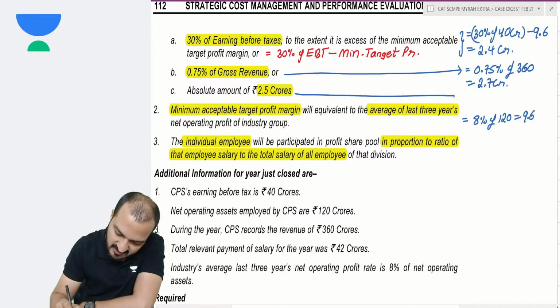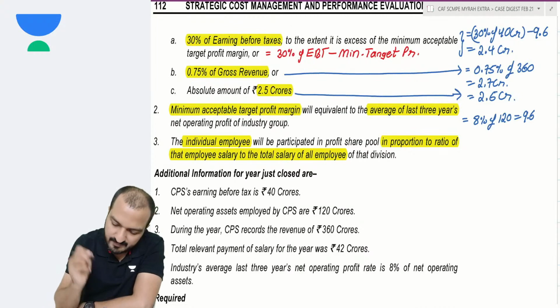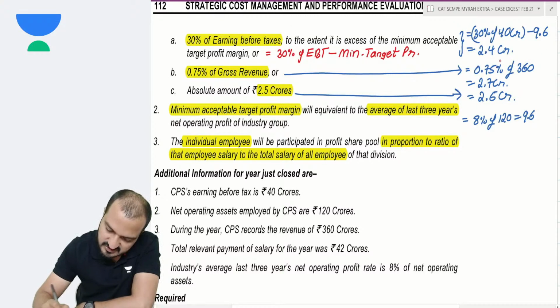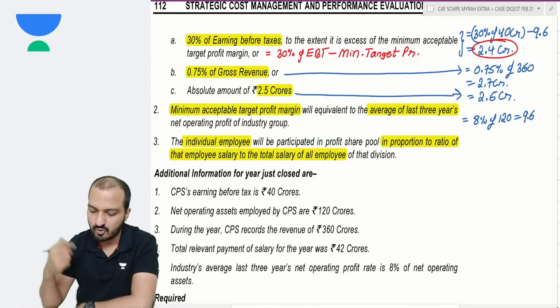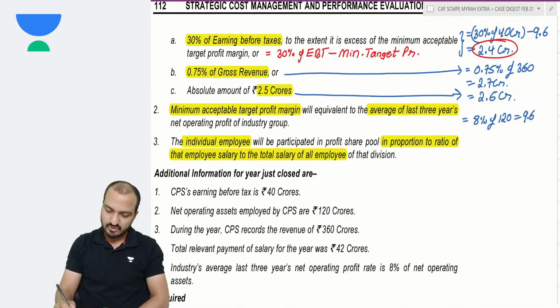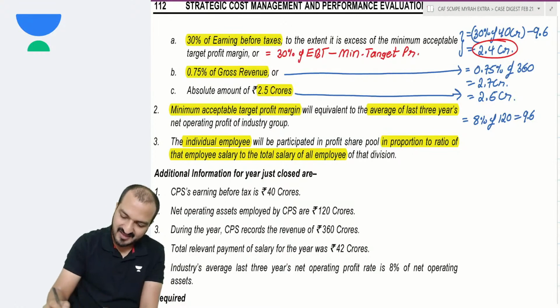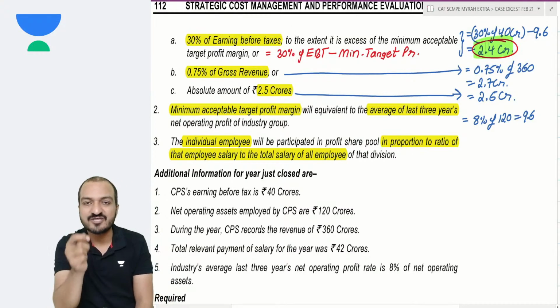And the last limit is the absolute amount, 2.5 crores. Finally, the pool amount that you will use will be whichever is lower. 2.4, 2.7, 2.5, the lowest is 2.4. That 2.4 becomes your limit. So 2.4 is my profit share pool.